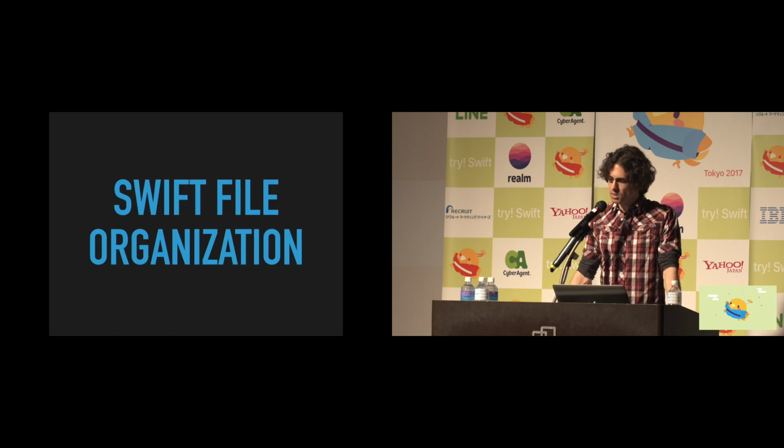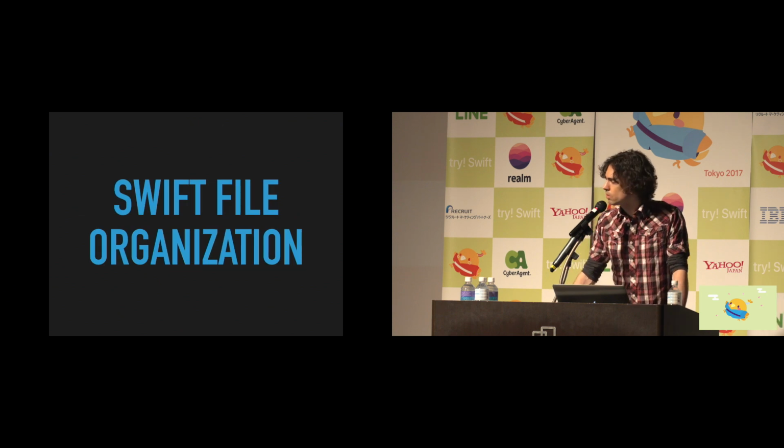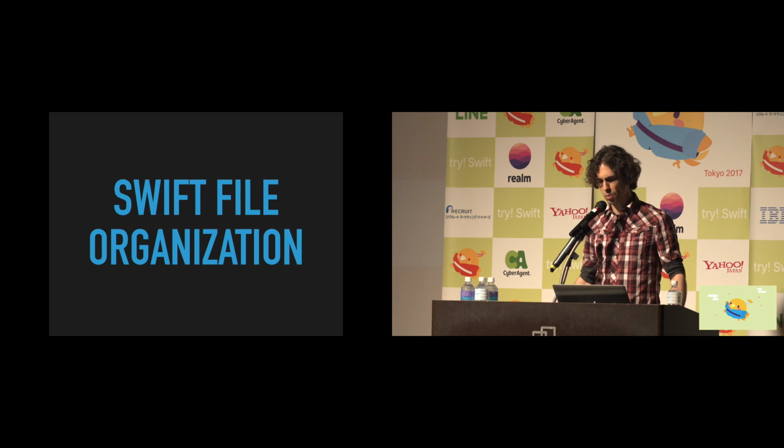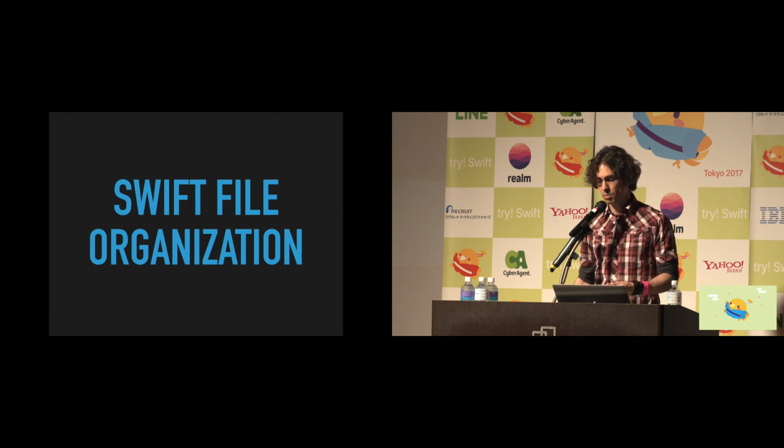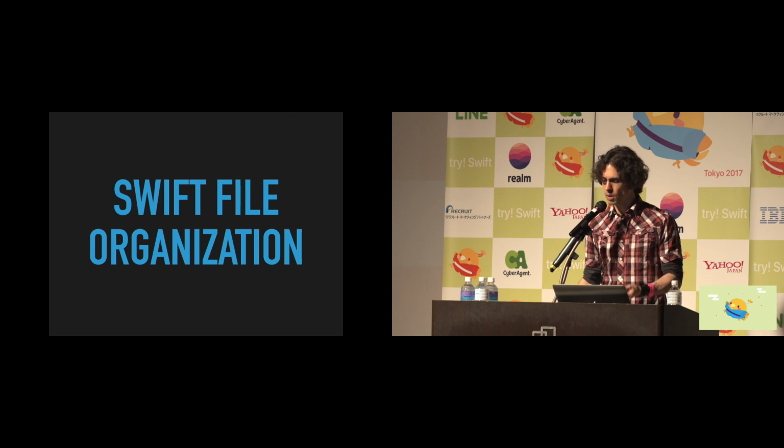So we met and discussed our Swift file organization, or what is the appropriate place for me to put this code within a file. Now, with any object that you create in Swift, depending on the complexity, the number of lines, maybe the number of constants or properties, protocols, methods, it can be kind of overwhelming. So how can we organize the content of these files to make finding the information that we need easier?